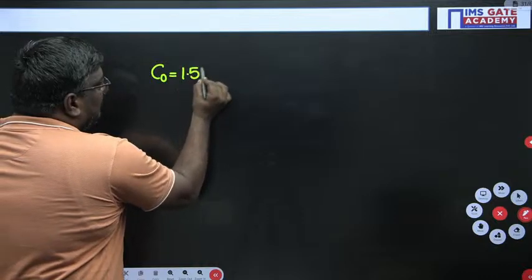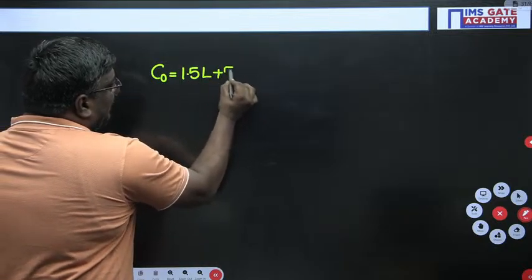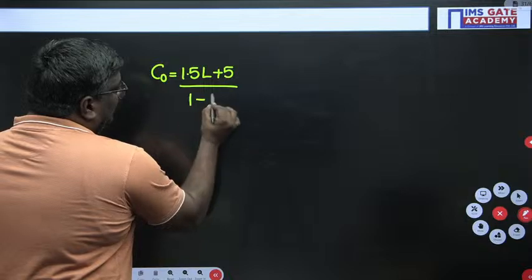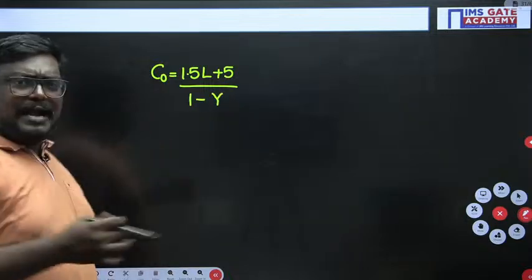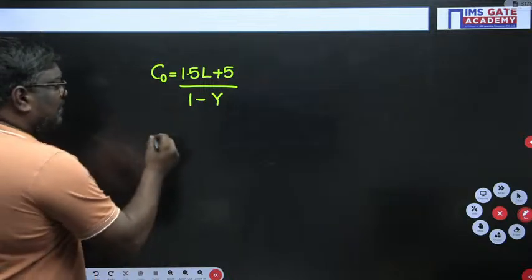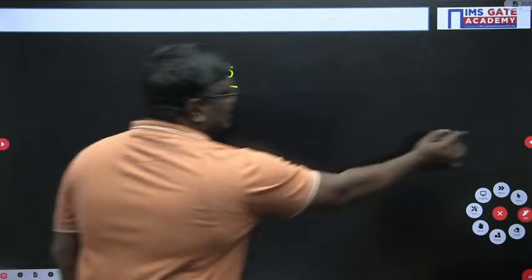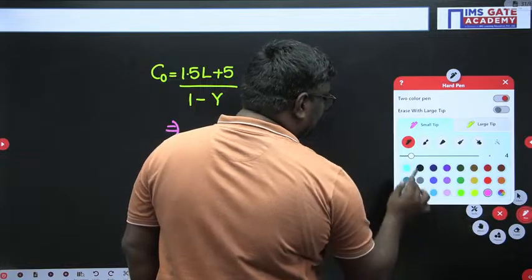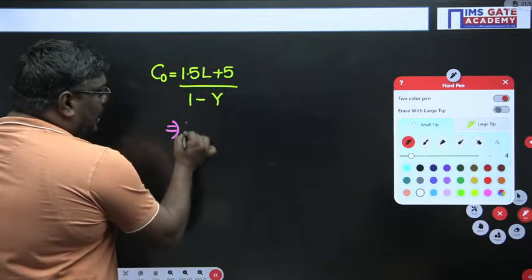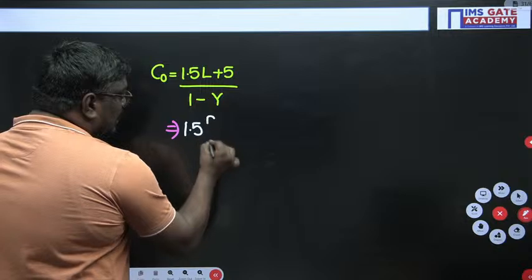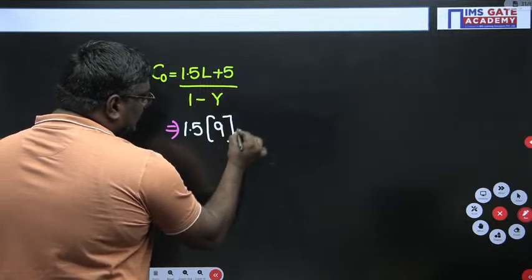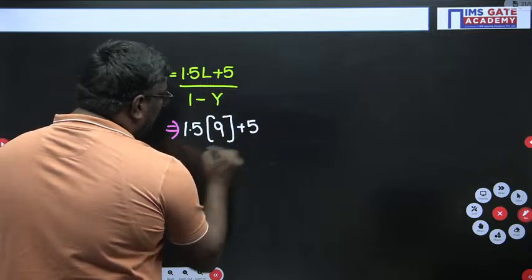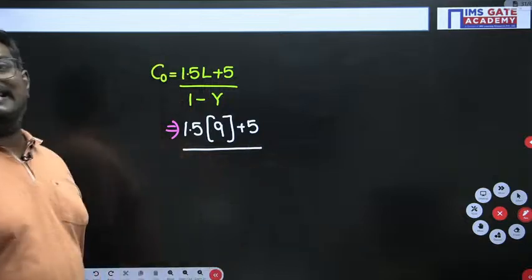It is given by the formula 1.5 L plus 5 upon 1 minus Y. What is the total loss time given in the problem? It is 9 seconds, so 1.5 times 9 plus 5, upon 1 minus Y.